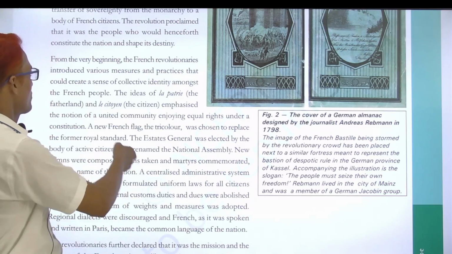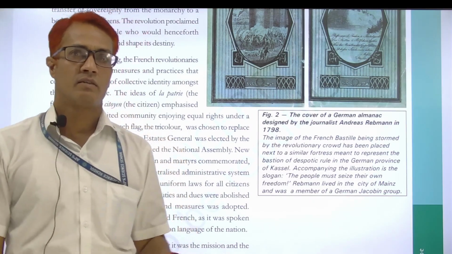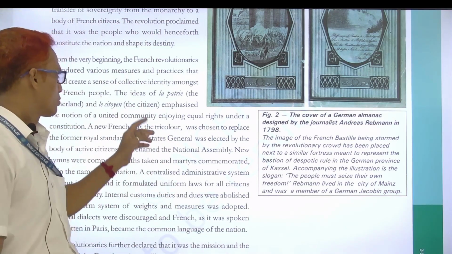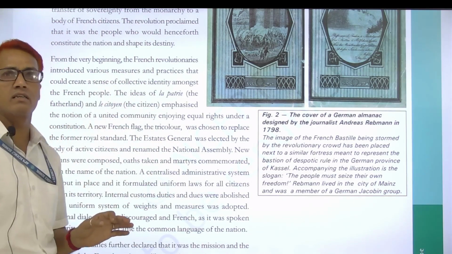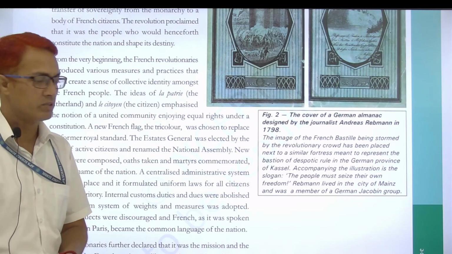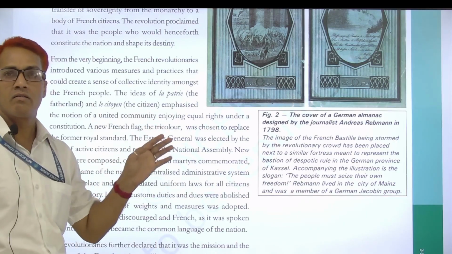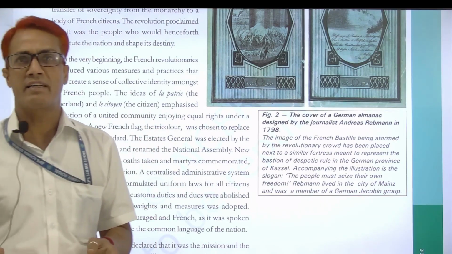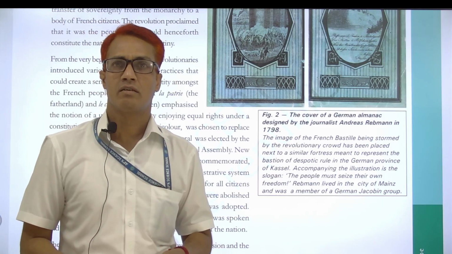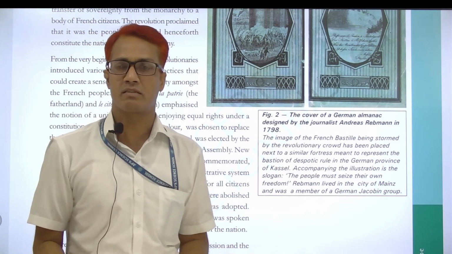Now come to our topic according to our blueprint, chapter 1. Here is one very important topic I am now discussing with you: the various new kinds of ideas demanded by the French revolutionaries.